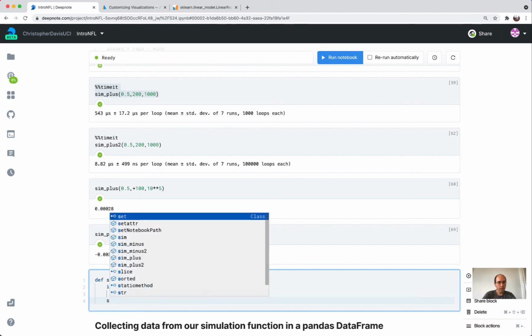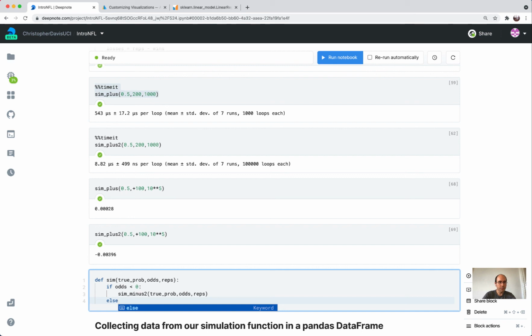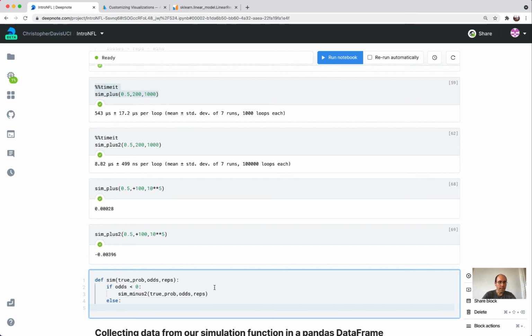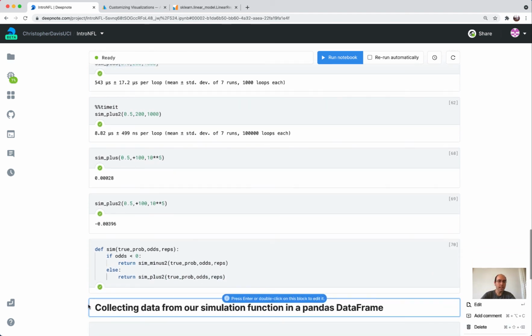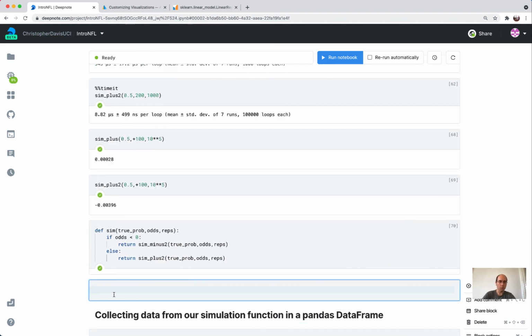And otherwise, and so I forgot to say return. This is the thing that I want to output from the function. So this way I want to return sim plus 2. Okay, same thing. True prob, odds, reps. So this should be a single function that works for both of them.